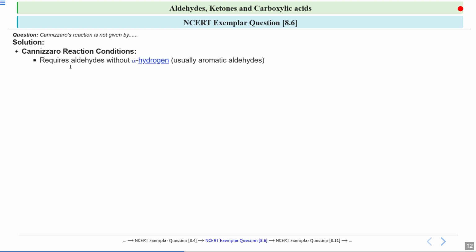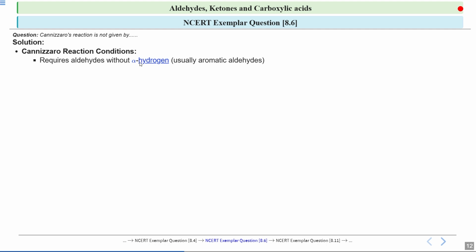The most important condition is that the aldehyde must not have any alpha hydrogen. So alpha hydrogen should be absent. And what are alpha hydrogens? Alpha hydrogens are the hydrogens that are attached to the carbon next to the carbonyl group. Usually aromatic aldehydes like benzaldehyde meet this condition.